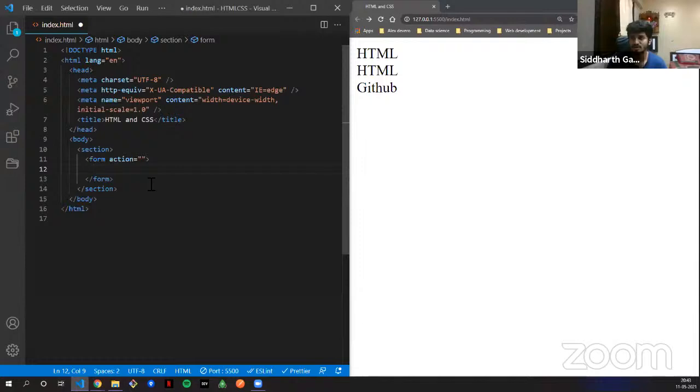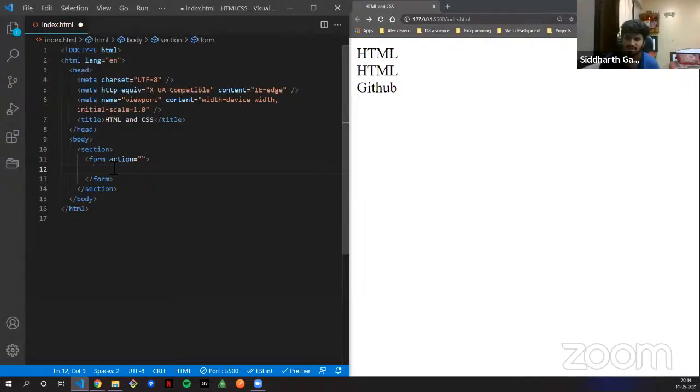Just say we did it for the div, we did it for the section, and we did it for header or footer. So again, everything that comes inside the form, for example, your first name, last name, and everything, should be wrapped inside the form. Inside form we have two.